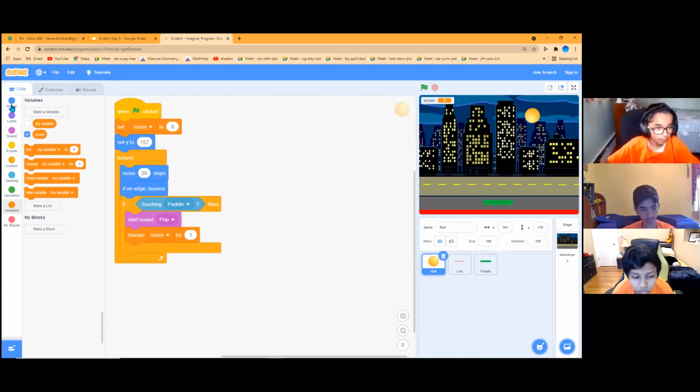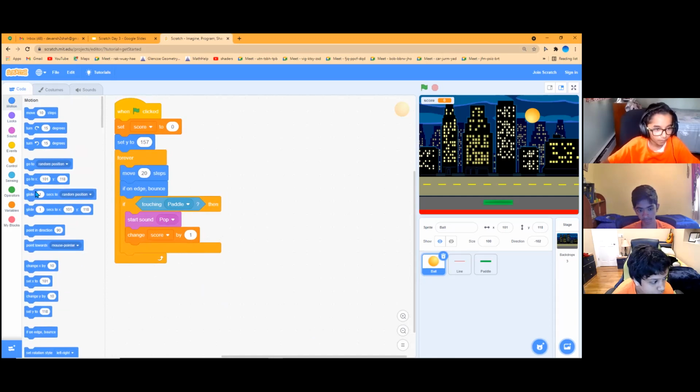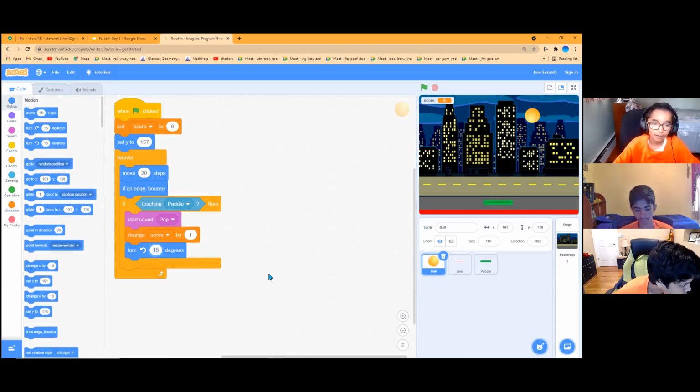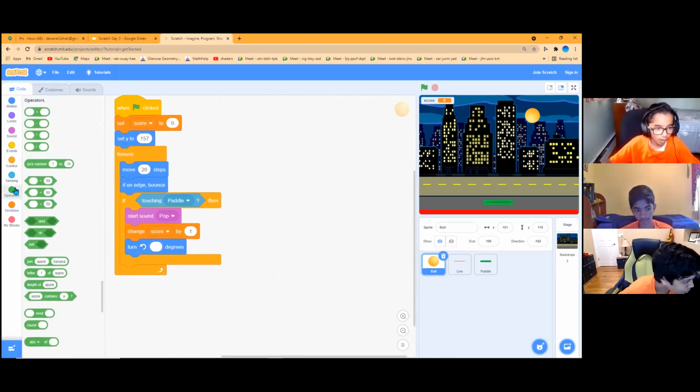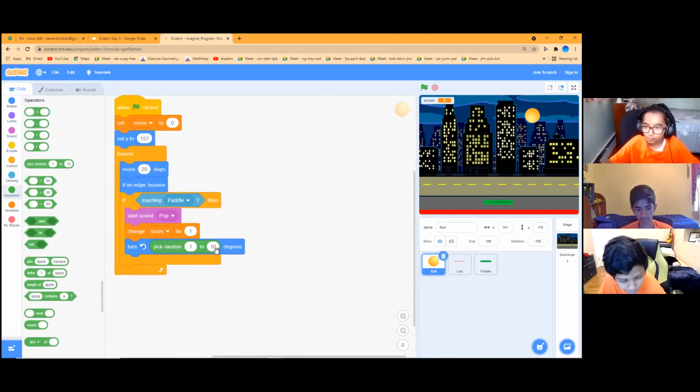And now what we are going to be doing is here we have a turn and there's a left arrow. We're going to take that and we're going to X out the 15 degrees that's set by default. And in here, we're going to go in operators and pick random from 1 to 10. So the computer's going to pick a certain amount of degrees from, we're going to change this to 150 and 190. So it's going to pick a random and it's going to shoot the ball right back.